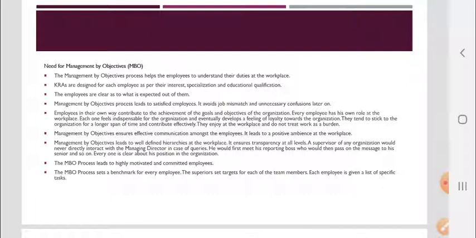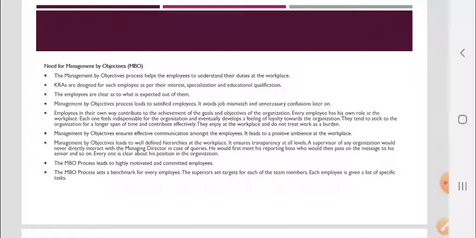Management by objectives ensures effective communication amongst the employees. It leads to a positive ambience at the workplace. It leads to well defined hierarchies at the workplace and ensures transparency at all levels. A supervisor of any organization would never directly interact with the managing director in case of queries. He would first meet his reporting boss, who would then pass on the message to his senior and so on. So a hierarchy is maintained and all the employees try to follow this sequence. Everyone is clear about his position in the organization.